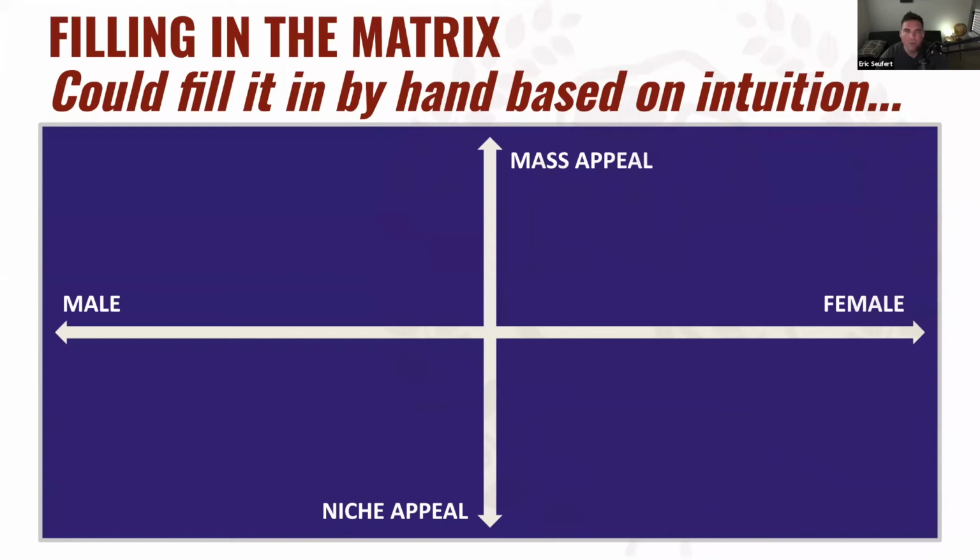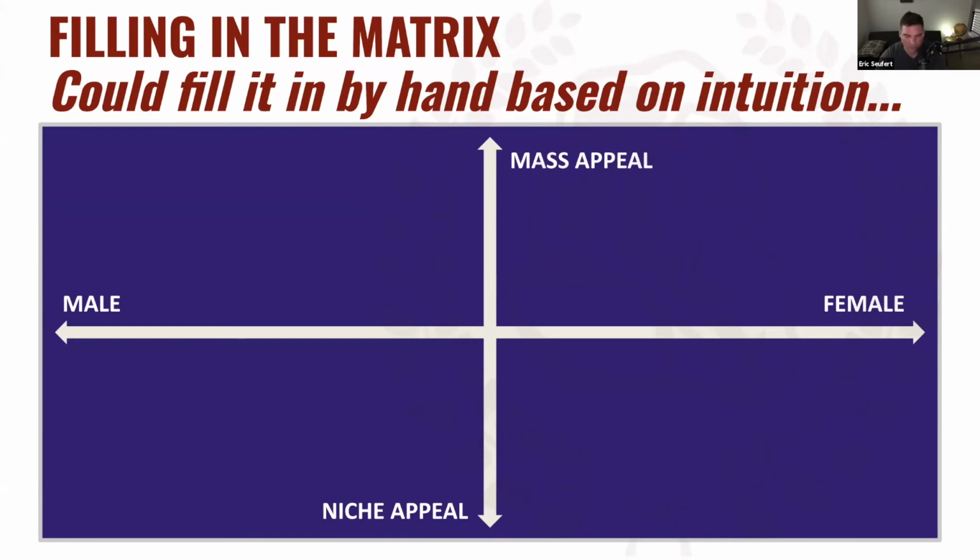And so what is that evolution? How do you do that? When we go back to that framework of mass appeal, niche appeal, male, female, how do you engineer that evolution, right? Well, first of all, if you're constructing a portfolio, we think about what games we want to build that complement each other, that move us along that vertical axis, right? And how do we build a portfolio out of those?